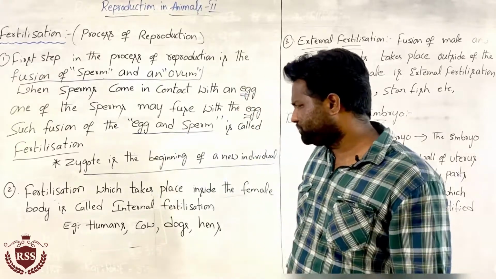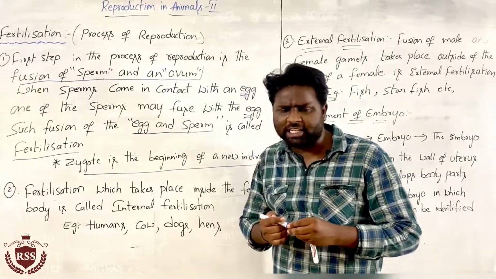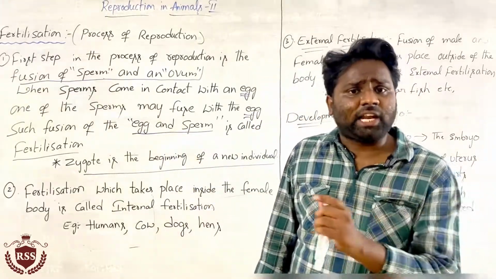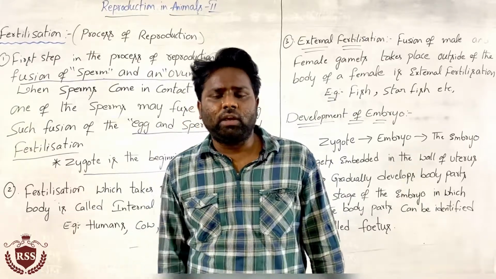In fertilization there are two types: internal fertilization and external fertilization.